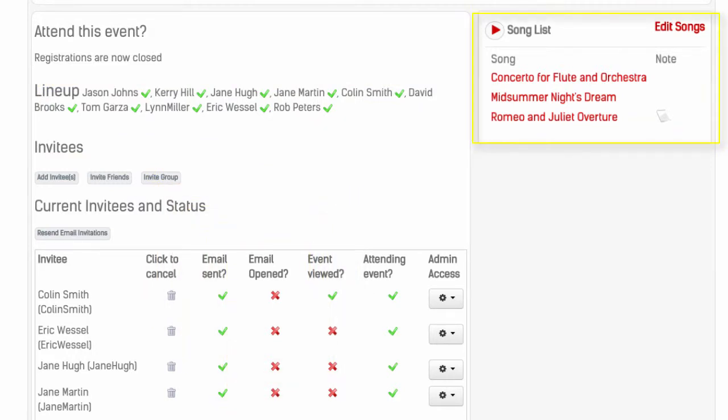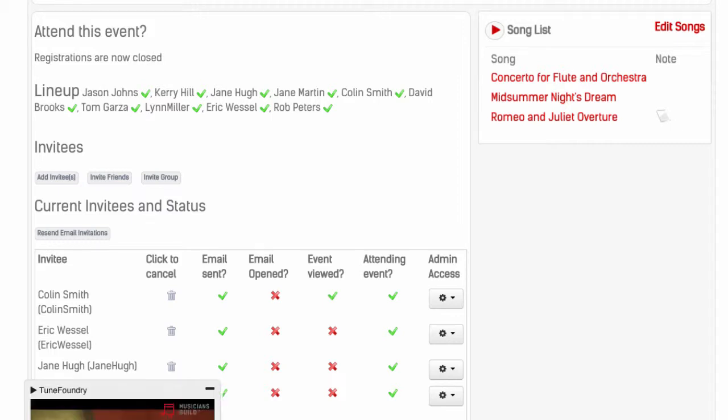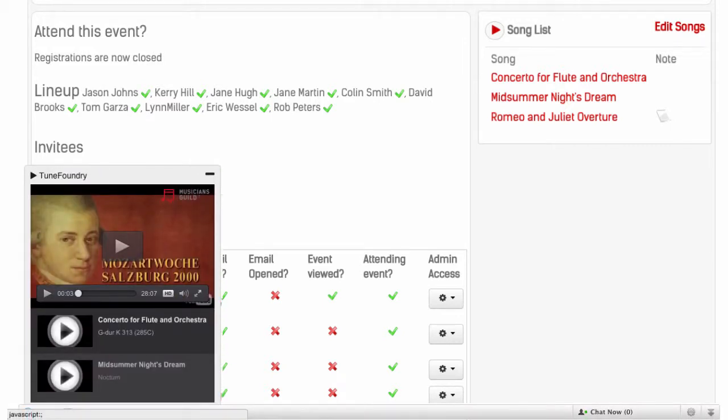The song list for events is similar to the one on the group. In this case, it represents the songs to be played at this particular event. You may have noticed the play button. Many musicians like to listen to reference materials for mental practice, playing along, memorization, or simply to enjoy great music. We made this easy by turning the song list into a playlist.